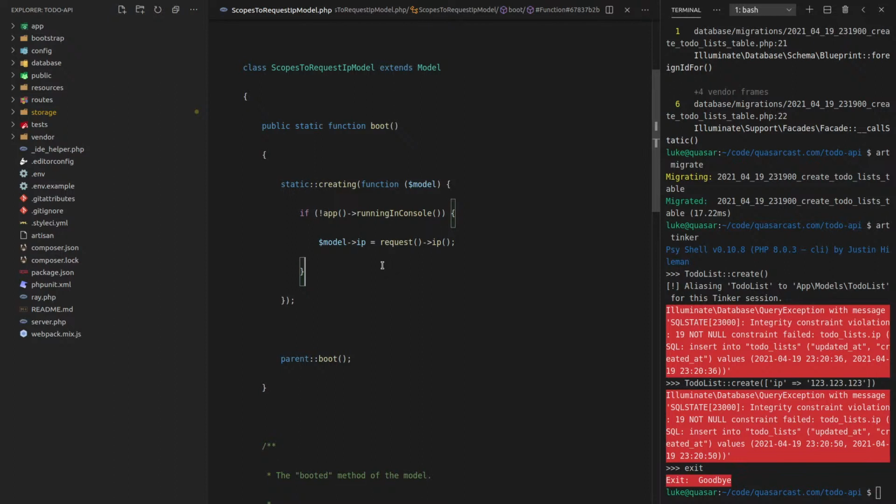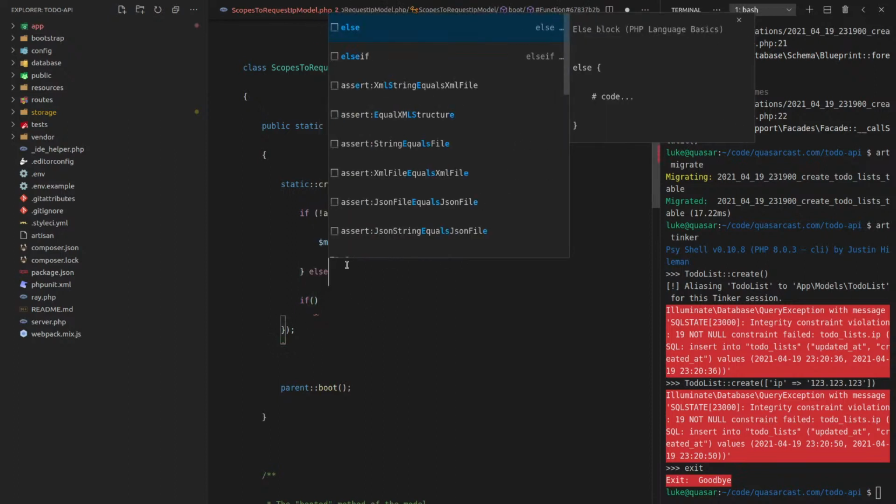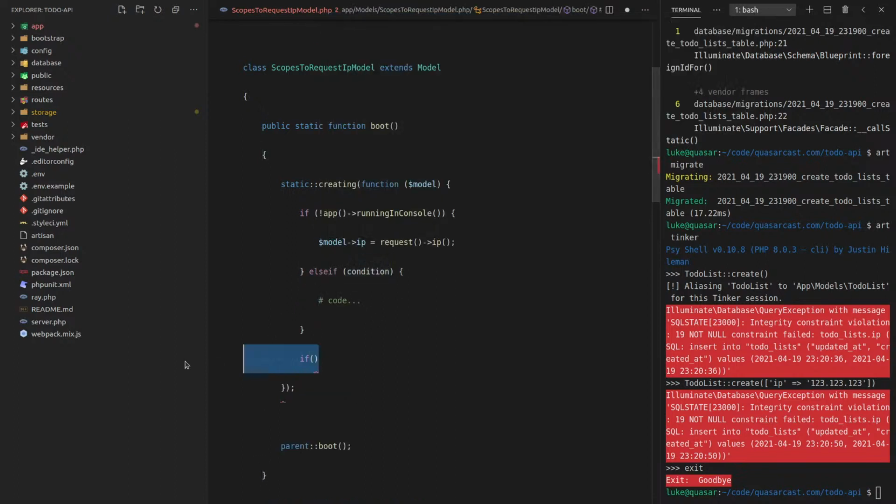manually. So maybe I could also then say if, or maybe we could do this as an else if, and then we'll say model IP. So if we're creating a model and an IP has been supplied, then we'll set that model's IP equal to, no, that's not going to work because it's going to be hidden. So that just means that there isn't an easy way. Okay, so the best way to do this is probably then through a factory.